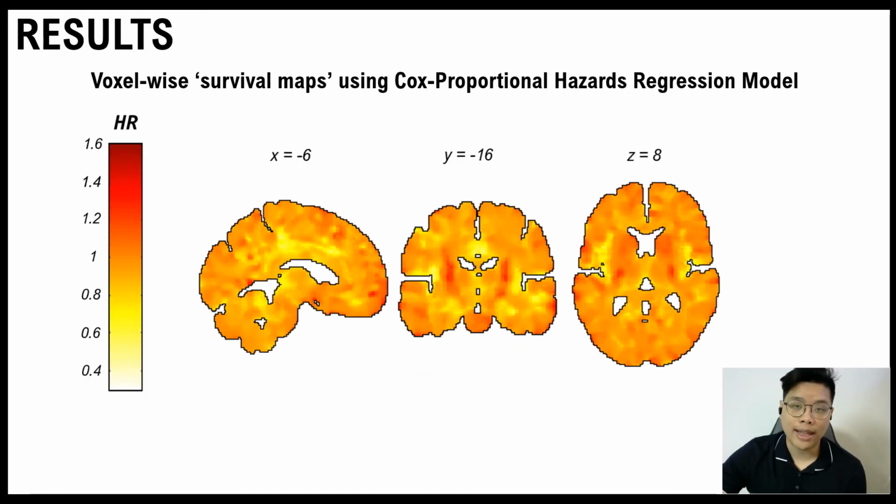Lastly, we evaluated the texture maps of ALS patients using the Cox proportional hazards regression model by mapping the hazards ratios at each voxel. Thus, we can identify regions that are significant independent predictors of survival in ALS. In short, the red signifies regions where an increase in texture means that there's an increase in the likelihood of death. Notably, the bilateral corticospinal tracts are red, proving that texture in the corticospinal tract is able to predict survival. This shows that higher texture values in this region leads to a higher likelihood of death.